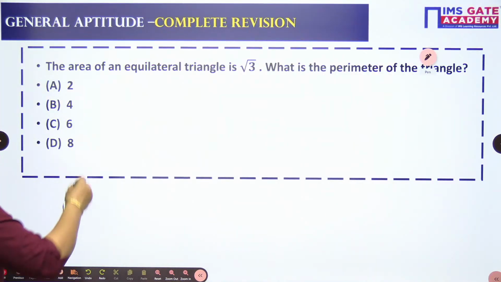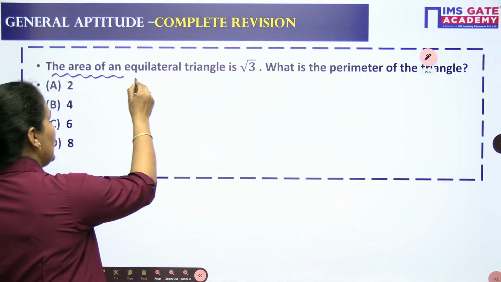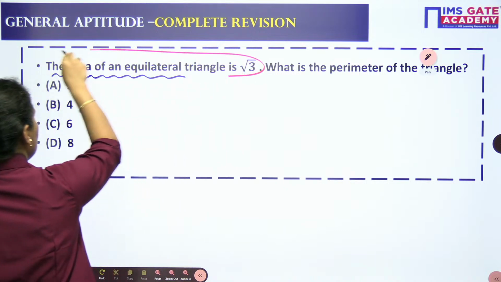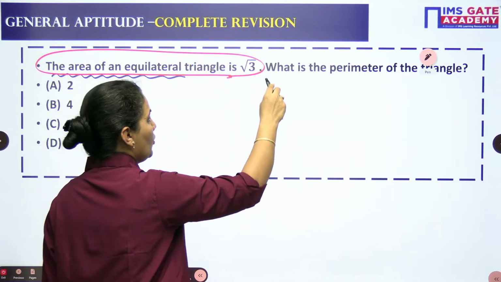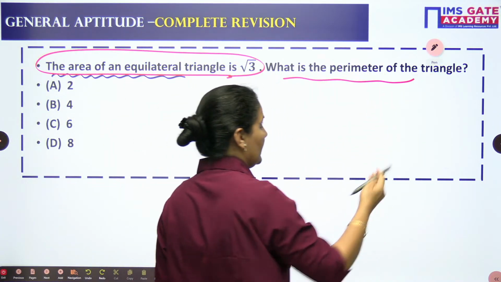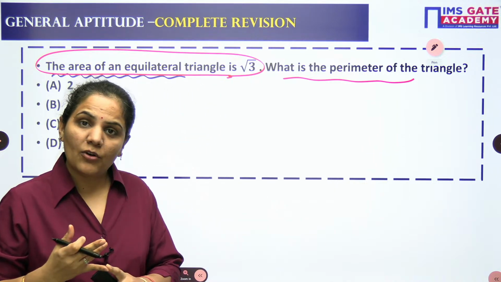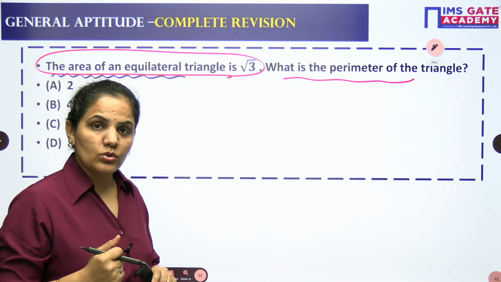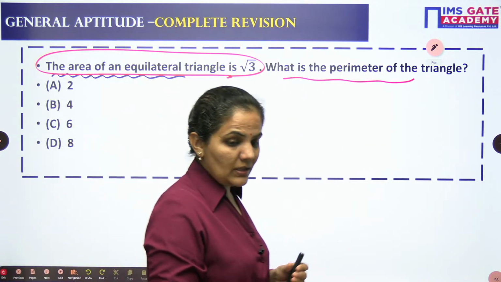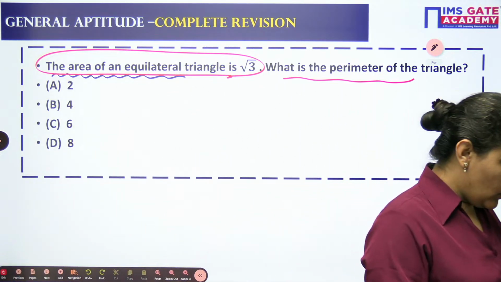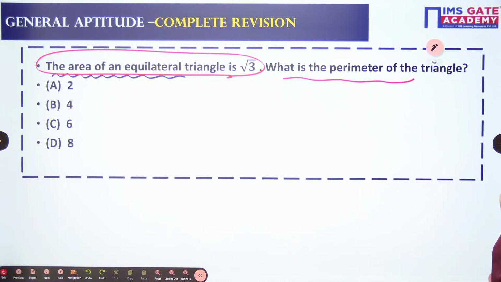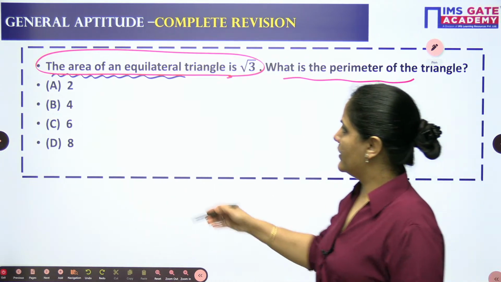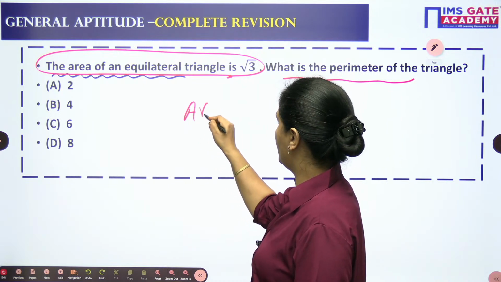So what do we have here, this is a very good question. The area of an equilateral triangle is √3. What is the perimeter of the triangle? It's given to us that the area of an equilateral triangle is equal to √3, and you need to find out the perimeter of this triangle. So what will be the perimeter of this triangle? Let's approach.